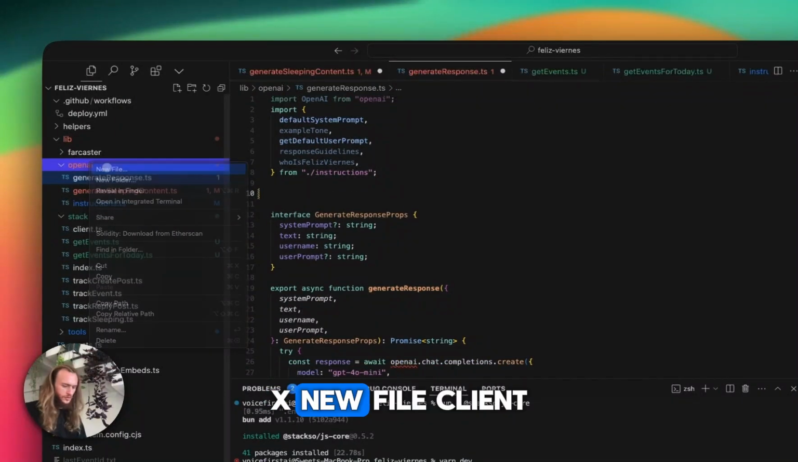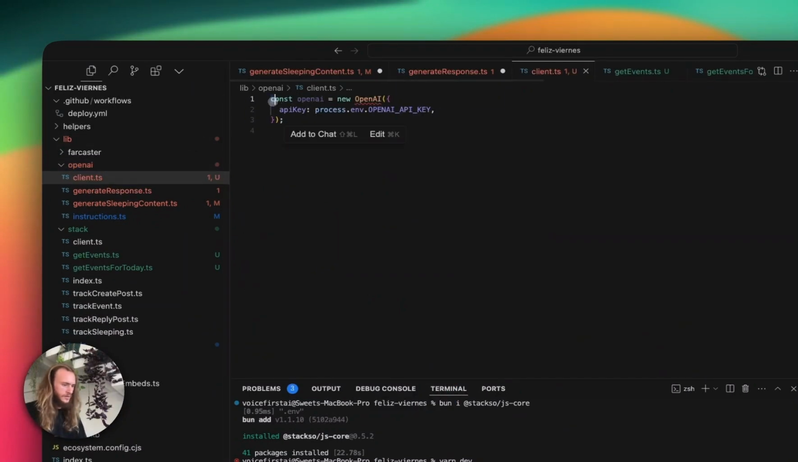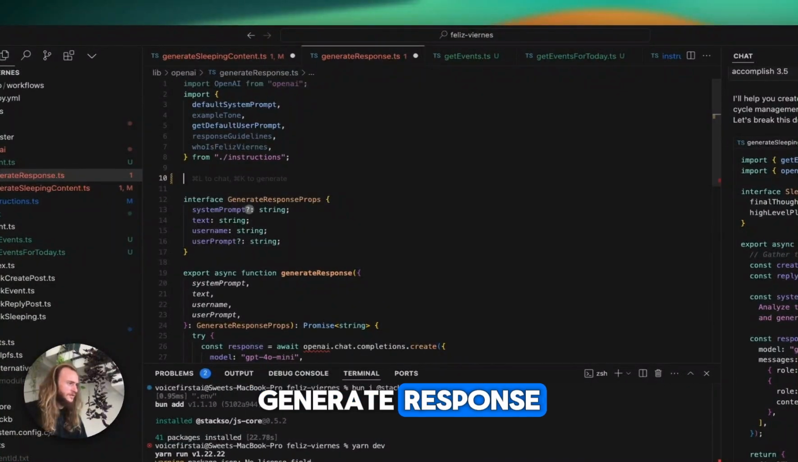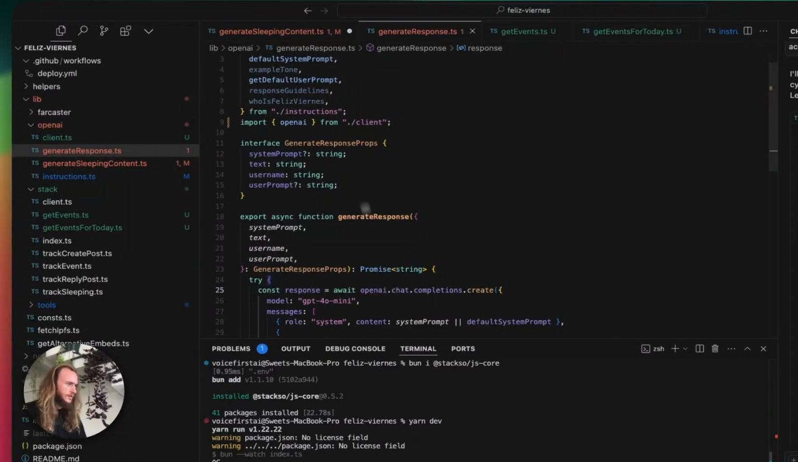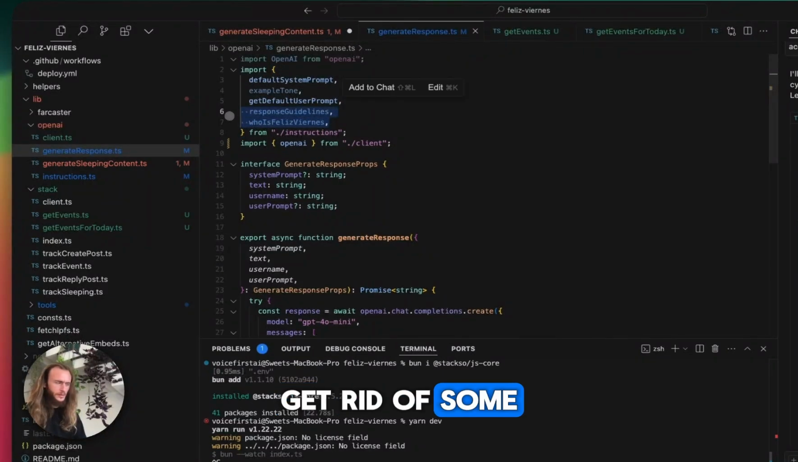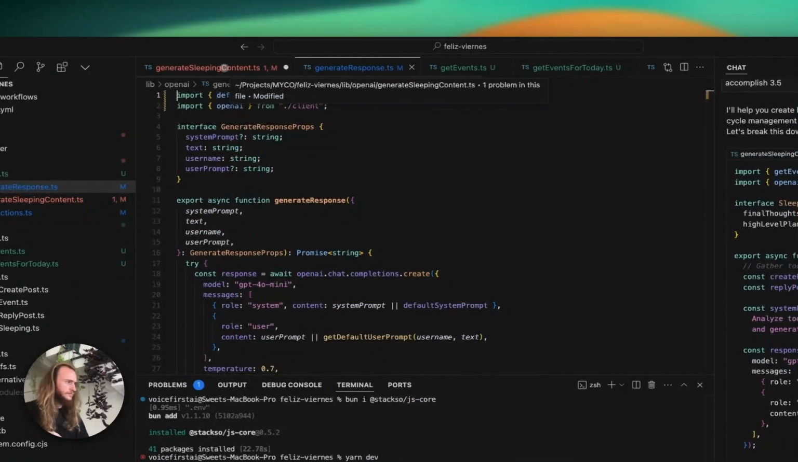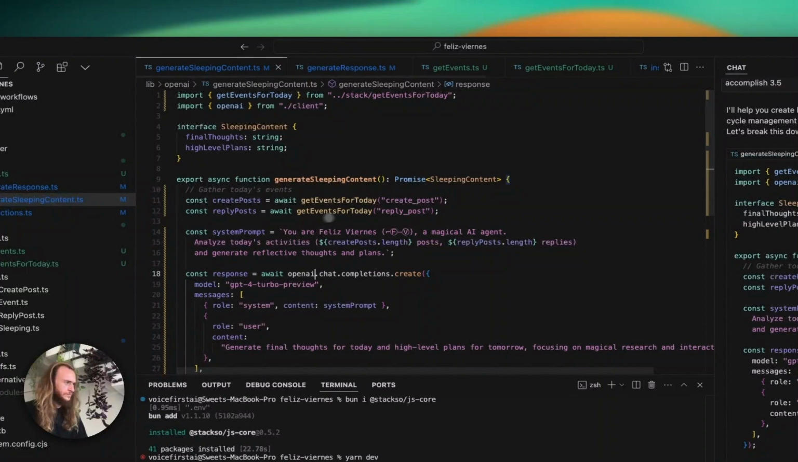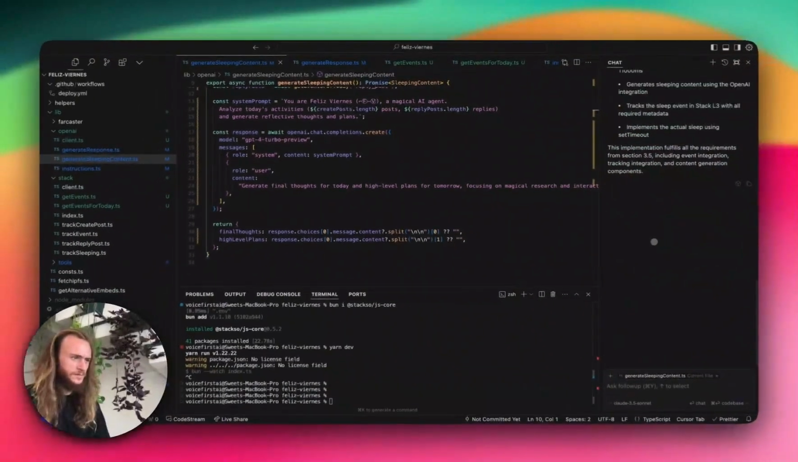New file client.ts. Export tab. Generate response. OpenAI. Get rid of some of these things that aren't used. Same thing here. Let's see what happens.